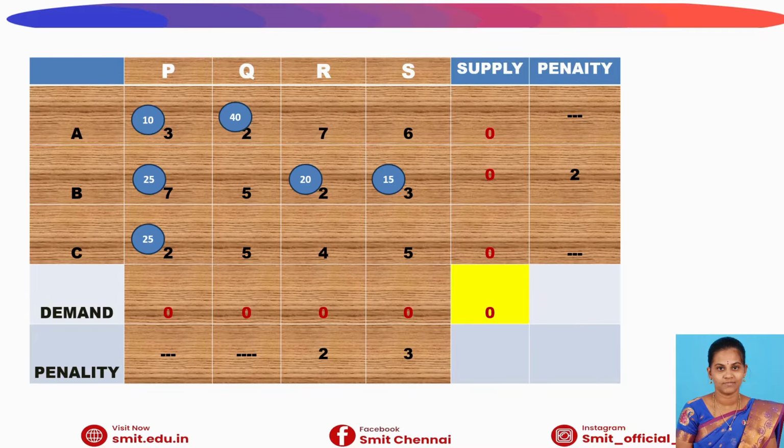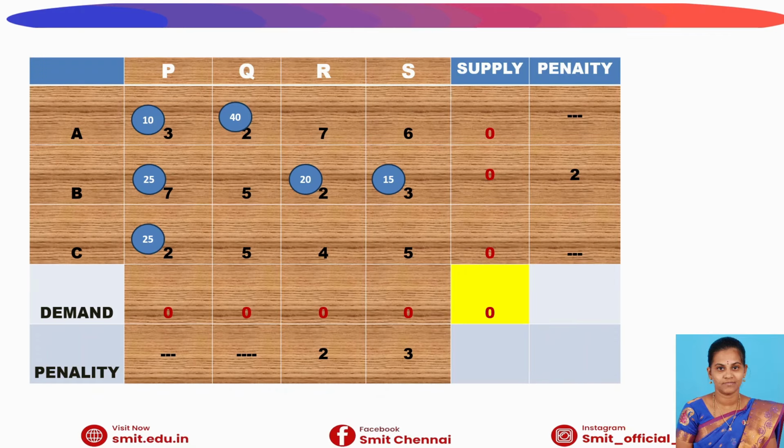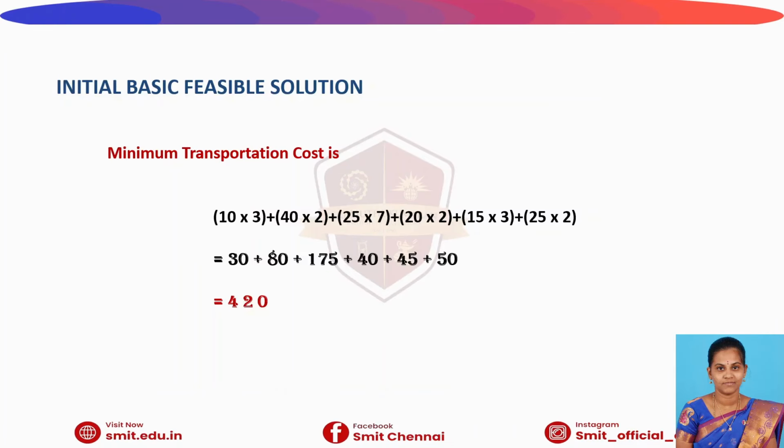In total we have made 6 allocations. To find the IBFS, we multiply each allocation value by its transportation cost and add all those 6 values. After simplification we get 420 as the transportation cost.